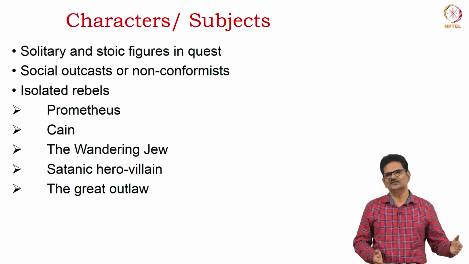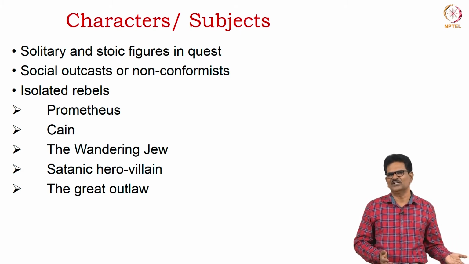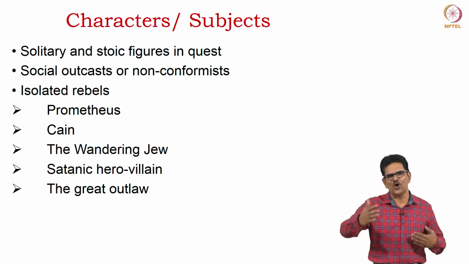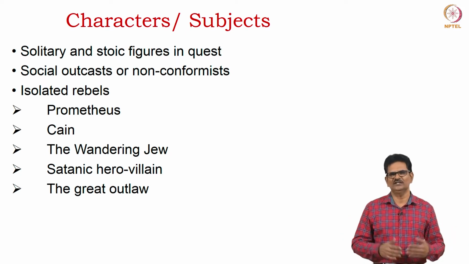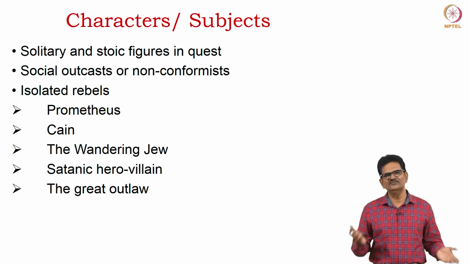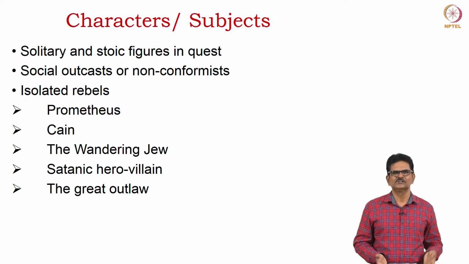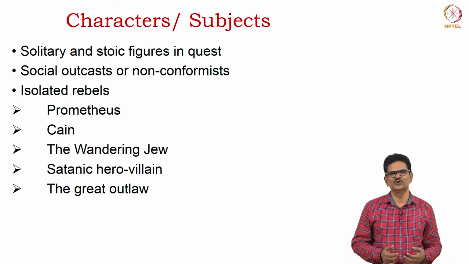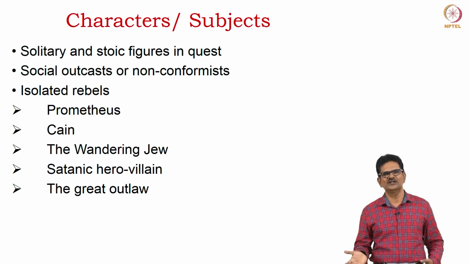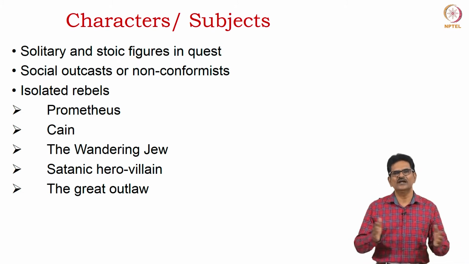He could not sustain himself in British society, he was always at odds with the society. Similarly, Shelley was also at odds with the society, he could not accept everything of British society. Most of the time he lived away from Britain. We have isolated rebels. We have some examples here in the case of Prometheus. Prometheus is a well known mythical figure used by Shelley in his poem. Further, we have Cain, the wandering Jew, satanic hero villain, the great outlaw.